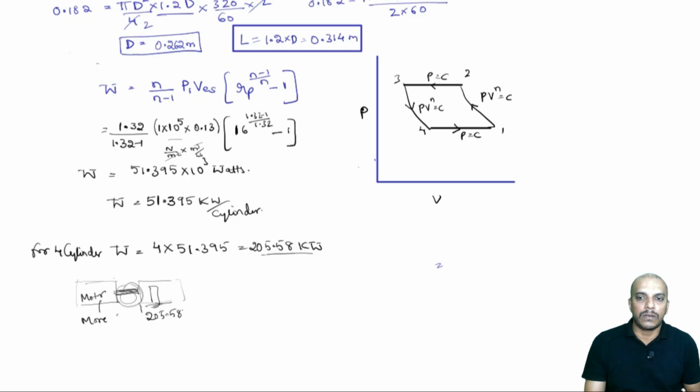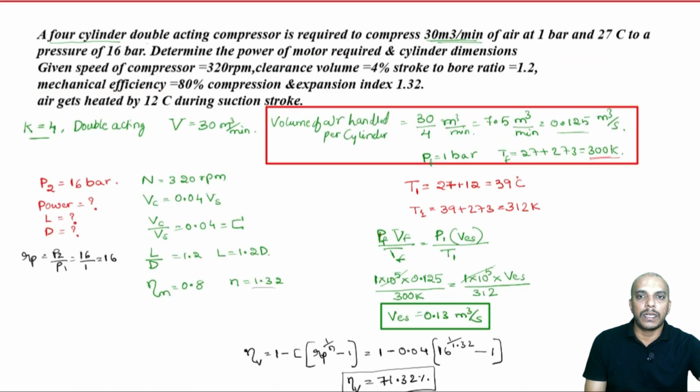That is what we are calling mechanical efficiency. So, the actual power required must be greater than this. So, that is 205.58 divided by the mechanical efficiency, which was given as 80%.